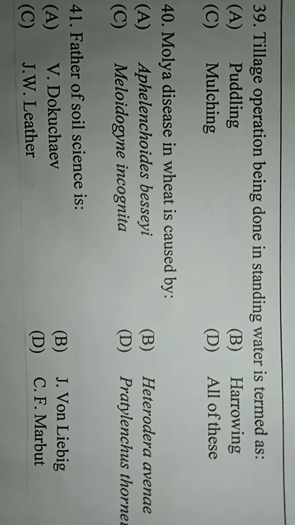Next question. Molya disease in wheat is caused by option A, Aphelenchoides besseyi, option B, Heterodera avenae, option C, Meloidogyne incognita, option D, Pratylenchus. The correct answer is C, Meloidogyne incognita. The molya disease in wheat is caused by Meloidogyne incognita.